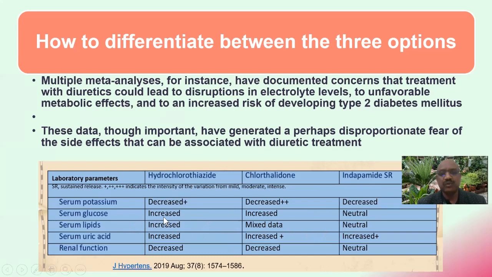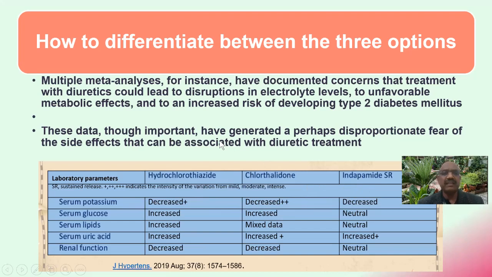Serum glucose is increased with the other two, but it is neutral here. Even renal function decreased with chlorthalidone and hydrochlorothiazide, but it is neutral with indapamide. As far as serum potassium is concerned, you can see it is decreased with all three.